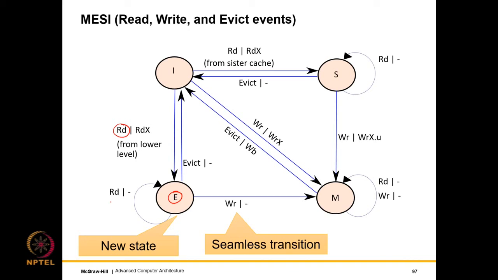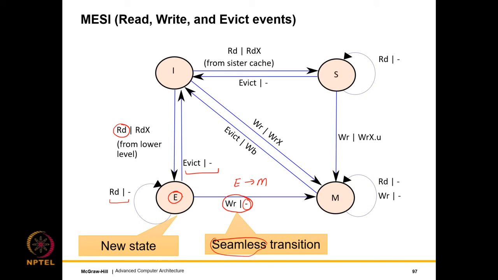In the E state, we can keep on reading, there is no problem. And we can also seamlessly evict it because no write has been done. So here is the trick. An E to M transition can be done if we desire to write. Nothing needs to be sent on the bus, so this is totally seamless, right? Nothing is sent on the bus. And this transition is the most important new aspect of this protocol, that if we read something and then we desire to write to it, then we can easily make a transition. All right, and this transition does not require any additional permissions from the bus.